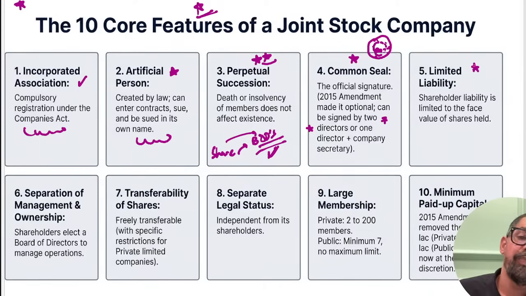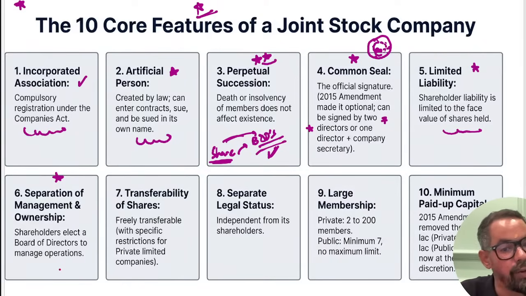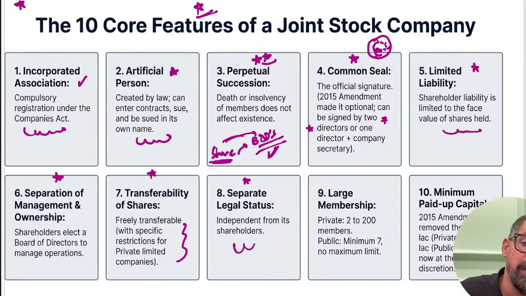Limited liability, so in case of joint stock company, your liability is up to the shares you hold. Separation of management and ownership, what I have told you here: shareholders appoint the management, means board of directors, and board of directors will make decisions. Transferability of shares, another one, freely transferable. Separate legal status. Then we have membership, this also gets asked many times. In case of private we have minimum 2, maximum 200.